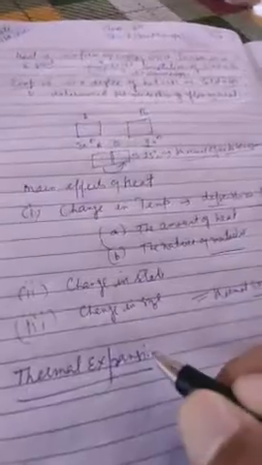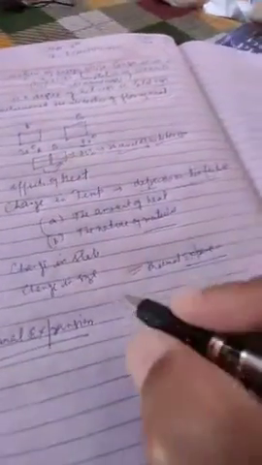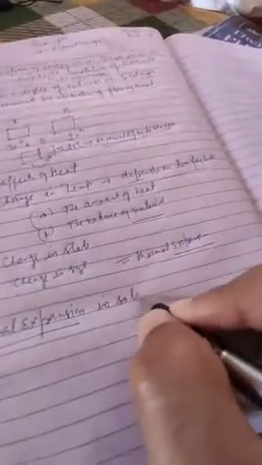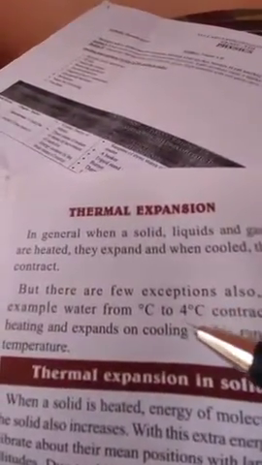First of all, we will do thermal expansion in solids. Even we can discuss this point, means number of times we have discussed this. There are few exceptions also. For example, water from 0 degrees Celsius to 4 degrees Celsius contracts on heating and expands on cooling in this range of temperature. So this is called anomalous expansion. This we have already done in the previous chapter. Now the topic is thermal expansion in solids.